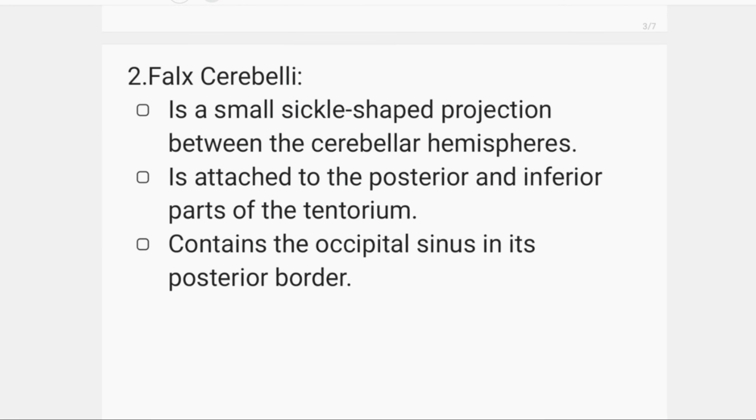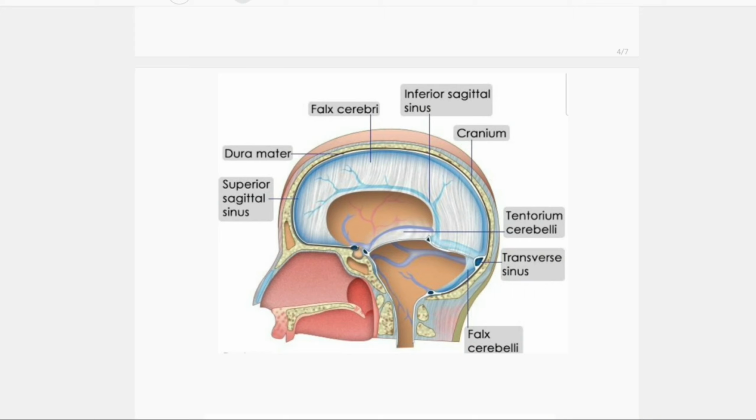Now about the falx cerebelli. It is a small sickle-shaped projection between the cerebellar hemispheres that separates the right and left cerebellar hemispheres, attached to the posterior and inferior part of the tentorium. This is the tentorium cerebelli, and this is the falx cerebelli, attached to the posterior and inferior surface of the tentorium cerebelli. It partially separates the right and left lobes of the cerebellum.